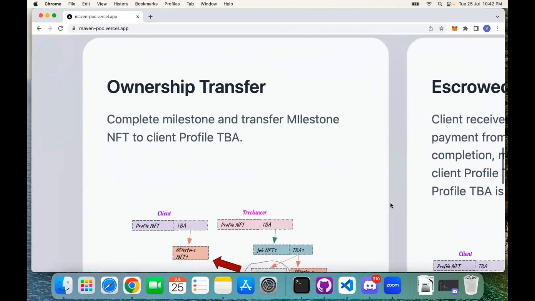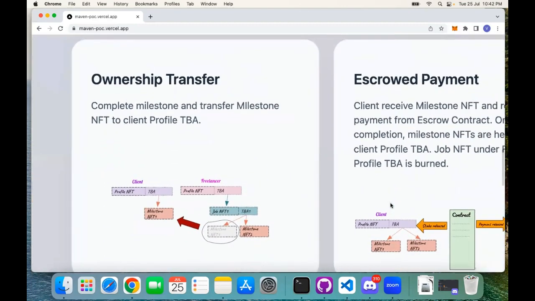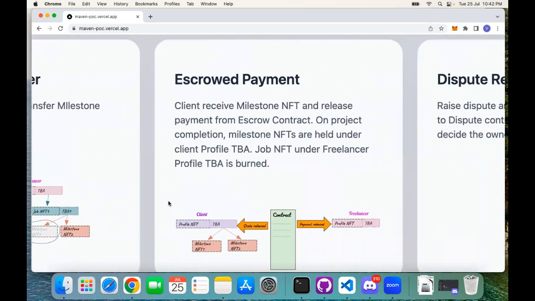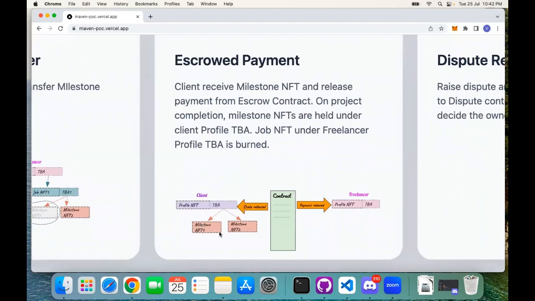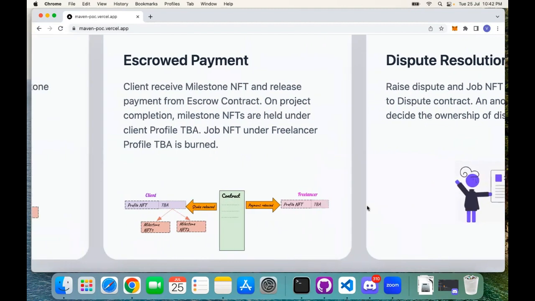Now, let's say a freelancer completes a milestone. Whenever the milestone is completed, that milestone NFT is transferred back to the client's token-bound wallet address, because since it is completed by the freelancer, the ownership should be held with the client, not the freelancer. After the client has received the ownership of the milestone NFTs, payment is released from the escrow contract that we have created to the freelancer. In this way, we are handling the ownership of the job NFT at every step of the freelancing process.